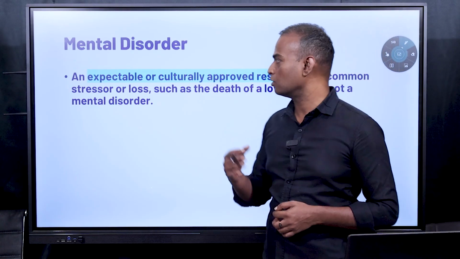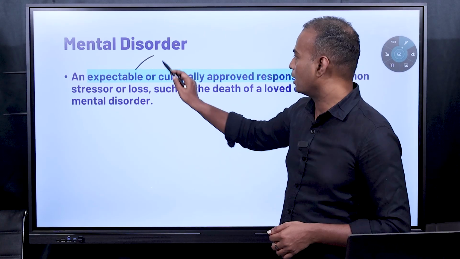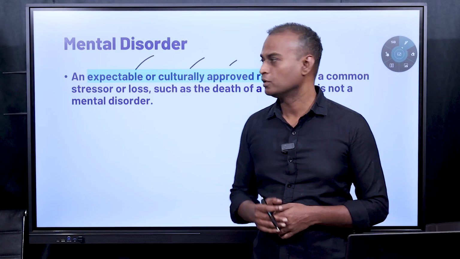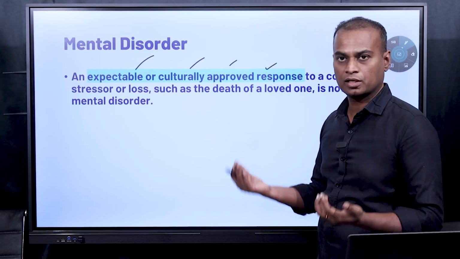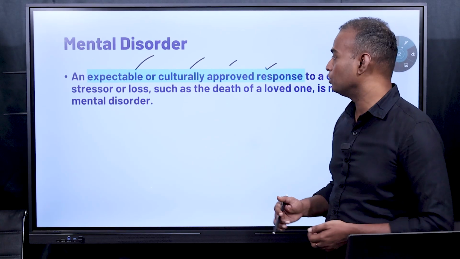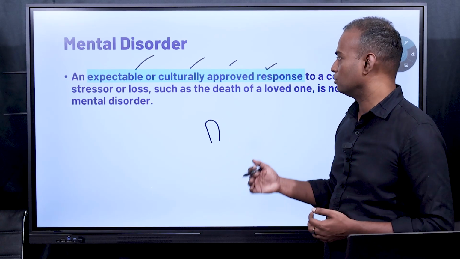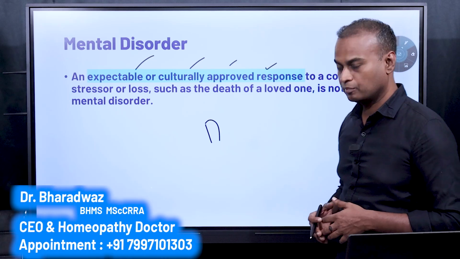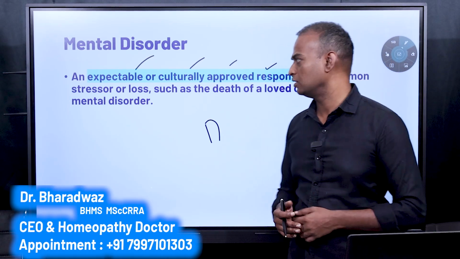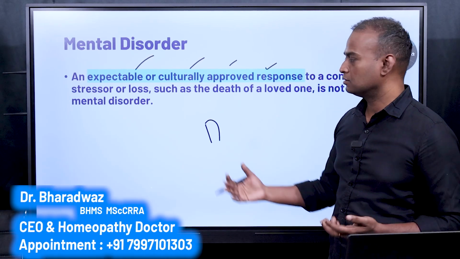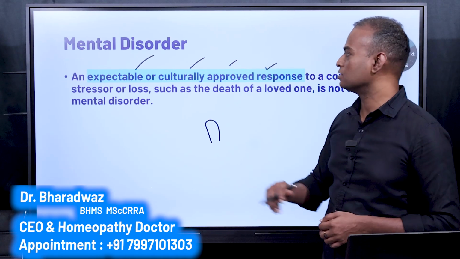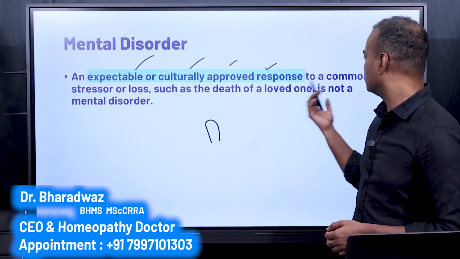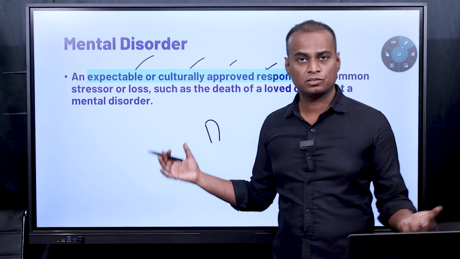And one more thing, what else is not a mental disorder? An acceptable, culturally approved response. For example, someone has died in your family, you are weeping or crying for it. They cannot label you as depressed. It is not possible. So any culturally acceptable, appropriate response like this, for example, you have a heartbreak and you are grieving over it, it is not a mental disorder unless it satisfies the other criteria. You can see an acceptable or culturally approved response is not a mental disorder, such as the death of a loved one. Okay, this you have to understand.